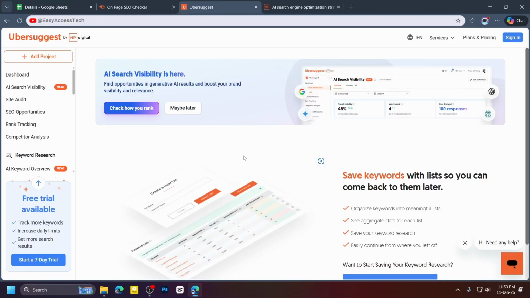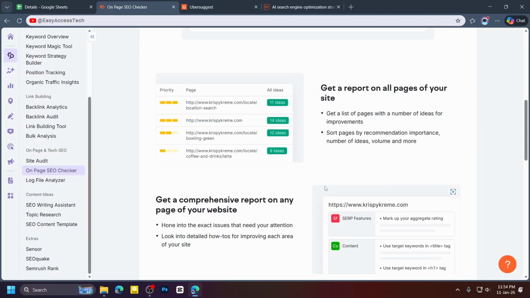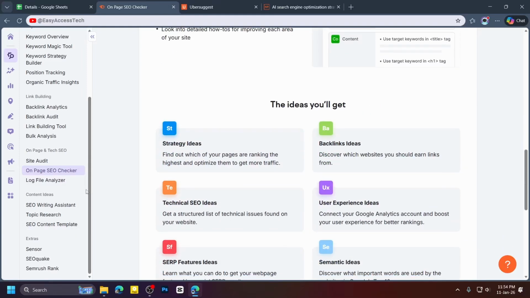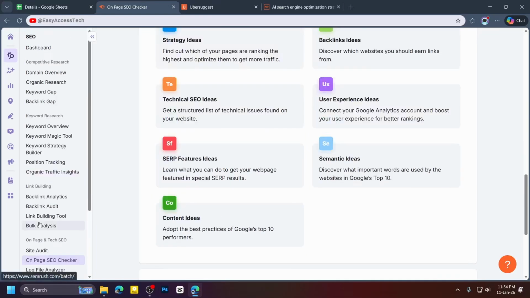So in terms of feature depth, Semrush clearly offers more. It has tools for content optimization, backlink gap analysis, site audit, rank tracking, and even a social media tool inside the same workspace. If you plan to grow your SEO skills and work on long-term traffic growth, Semrush may be worth the time to learn.